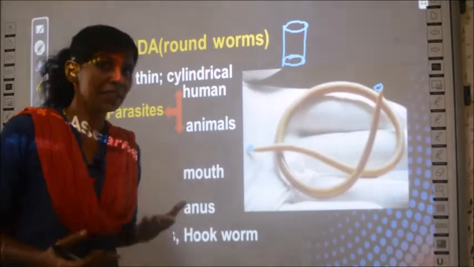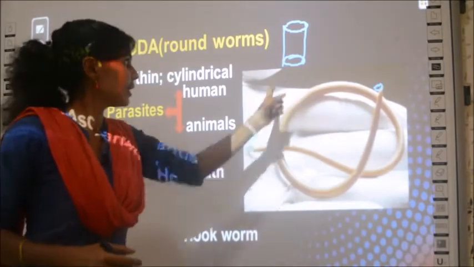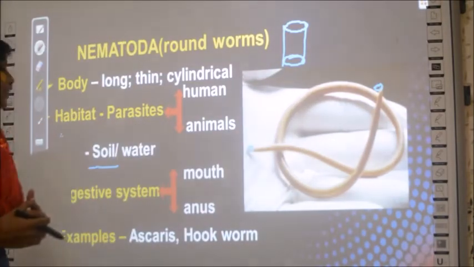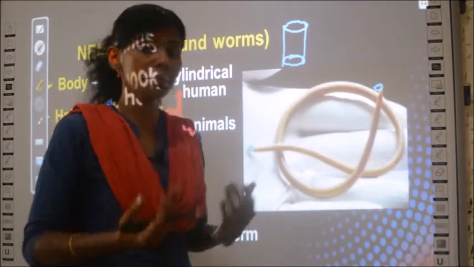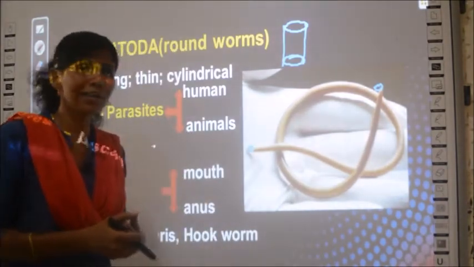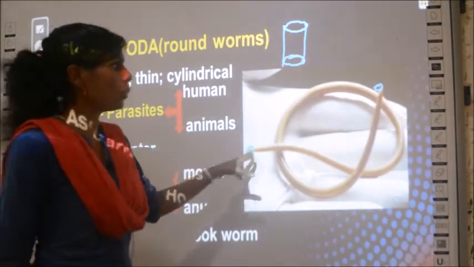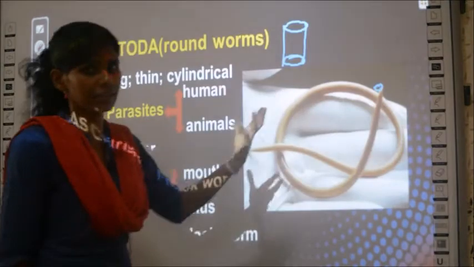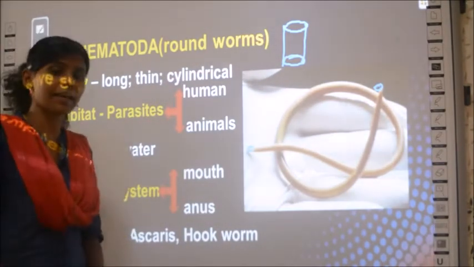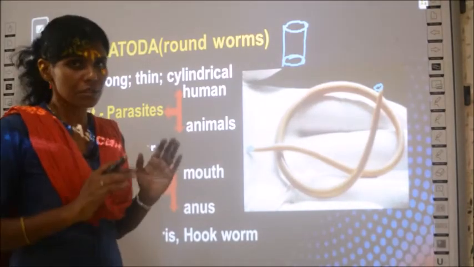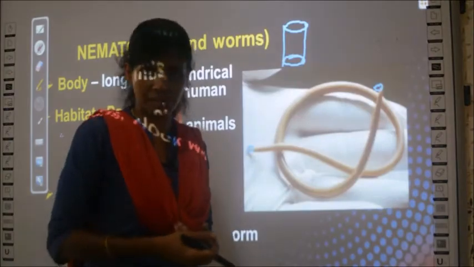Then finally, examples for nematodes. Ascaris and hookworm are the examples. So what all have we seen about nematodes? They are long, thin, and cylindrical in shape, and they exist either as parasites in humans or animals, or sometimes in soil and water. The digestive system includes mouth and anus, like an advanced invertebrate. The examples are Ascaris and hookworms. So this is all about the 4 groups of invertebrates in today's class.